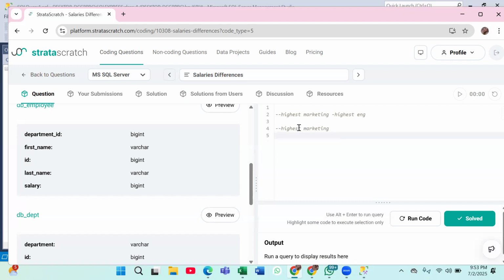Do let me know this in the chat box. Highest salary for marketing department. That's all you have to do for now. You are going to use max. You are correct about that, Umesh. But I want syntax this time. Give me syntax. For highest salary marketing, only for marketing person, I want highest salaries.